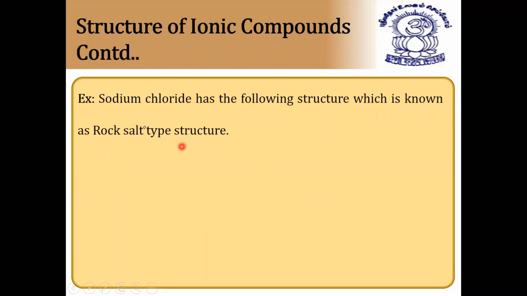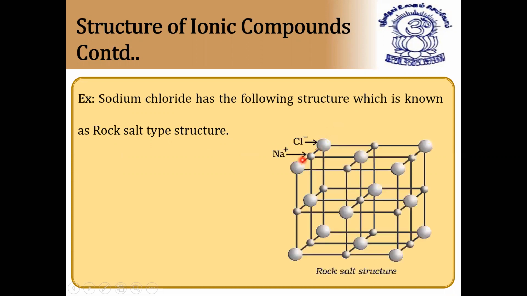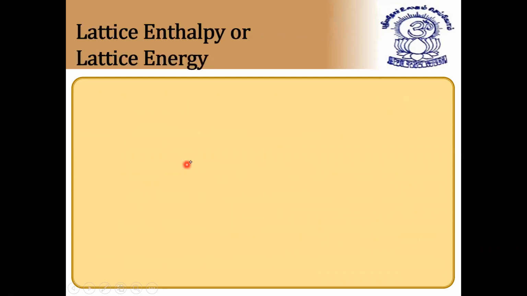So the structure of an ionic compound, for example sodium chloride, has the following structure, which is known as the rock salt type structure. That's why we call sodium chloride rock salt. In the rock salt structure you can have this 3D dimension. Here are chloride ions and here sodium ions. The small spheres represent sodium ions and the big spheres represent chloride ions. They are arranged in a cube, that is a 3D structure like this. I hope it is clear now.